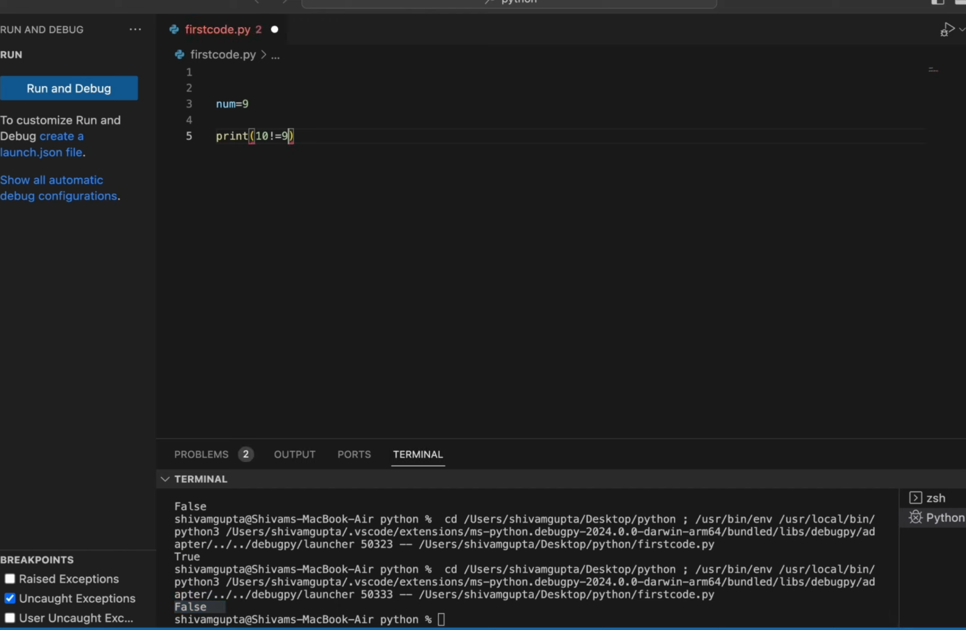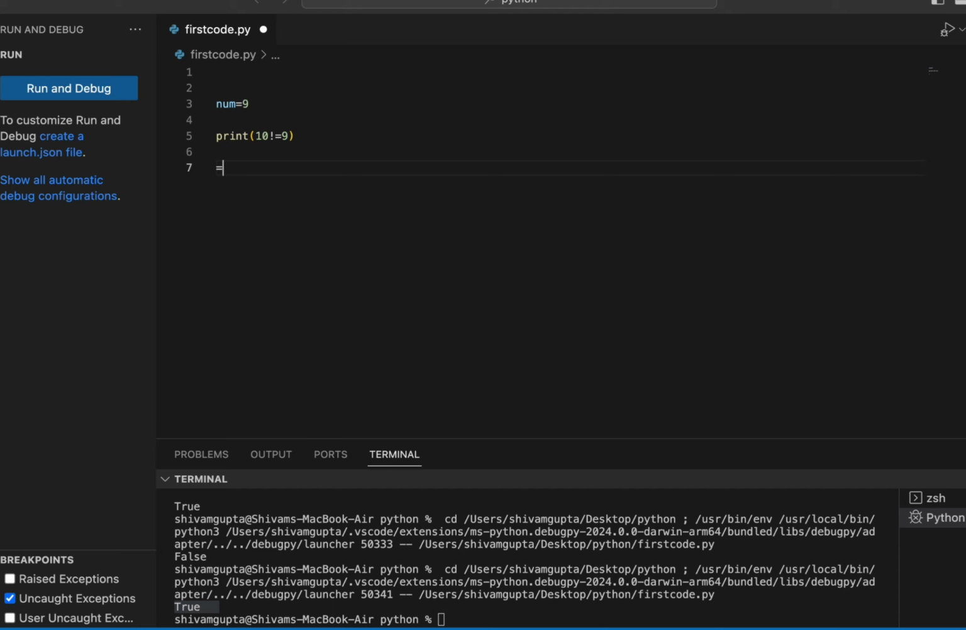I think you are getting what I'm trying to explain. So now if I write 10 should not be equal to 9, you will think that this case is true. So it will simply return True. Yeah, so this is the case.